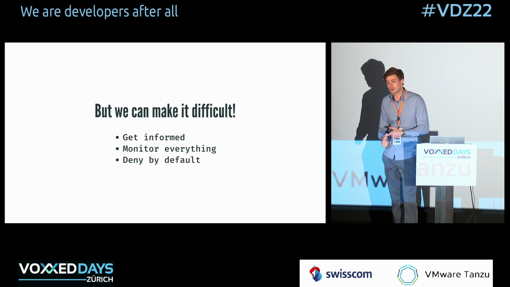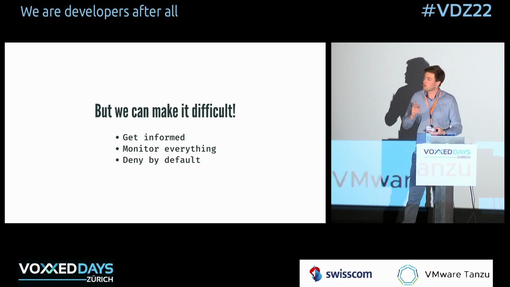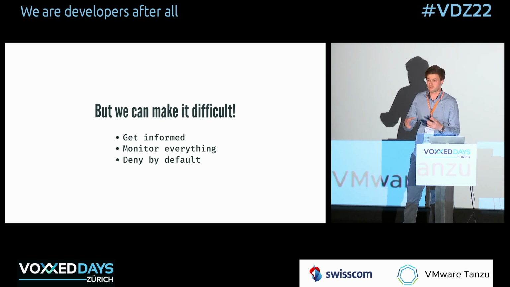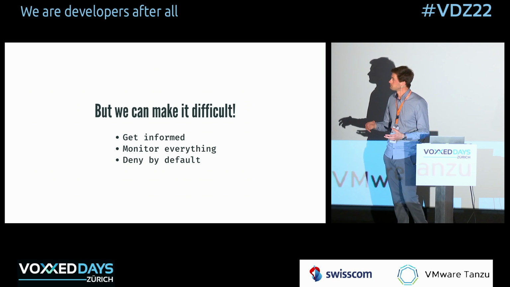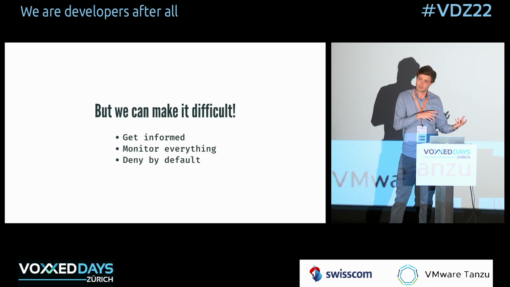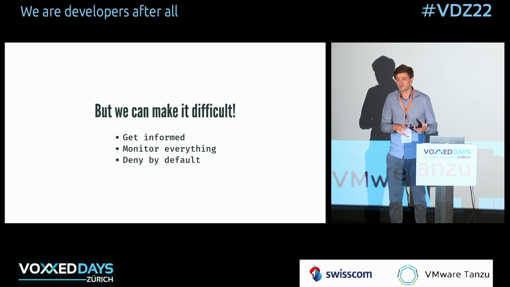So monitor network traffic. Monitor CPU usage. Monitor everything. And as soon as something is not normal or seems to be not normal, investigate it. And lastly, deny by default. This is essentially what I talked about before with the network policies.